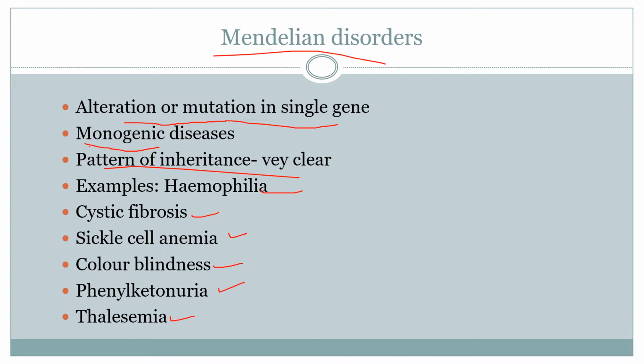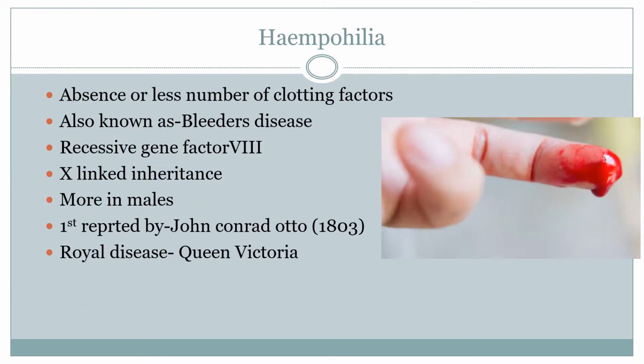Now, let us study some of these diseases in detail. The first disease is hemophilia. Hem means something related to blood, right? Hemophilia is a kind of genetic disorder. This is due to the absence or lesser number of clotting factors.